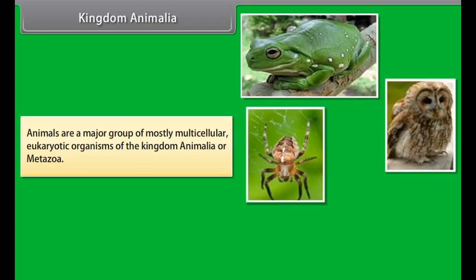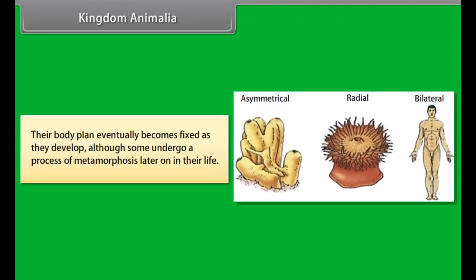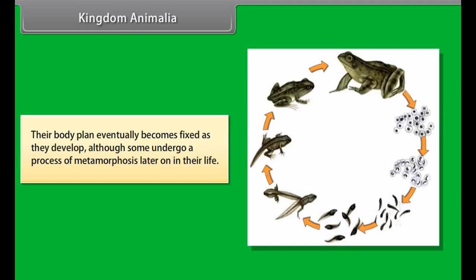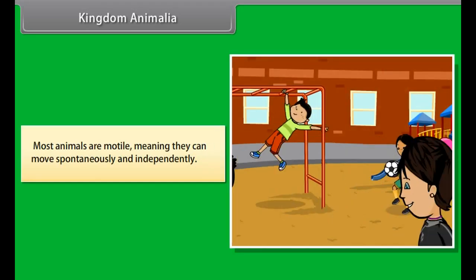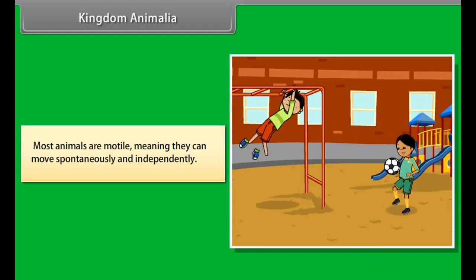Animals are a major group of mostly multicellular eukaryotic organisms of the kingdom Animalia or Metazoa. Their body plan eventually becomes fixed as they develop, although some undergo a process of metamorphosis later on in their life. Most animals are motile, meaning they can move spontaneously and independently.